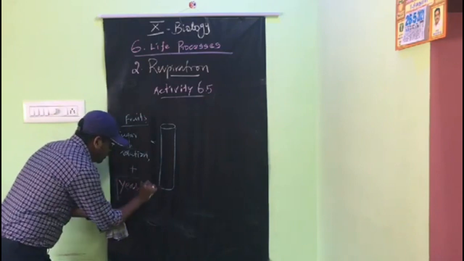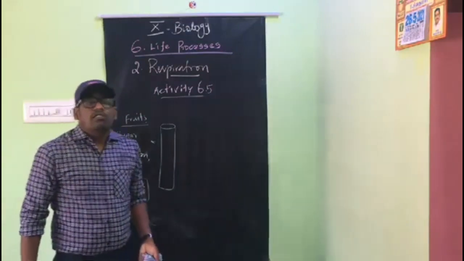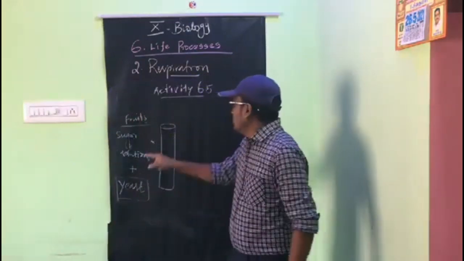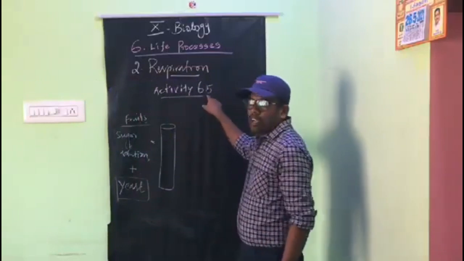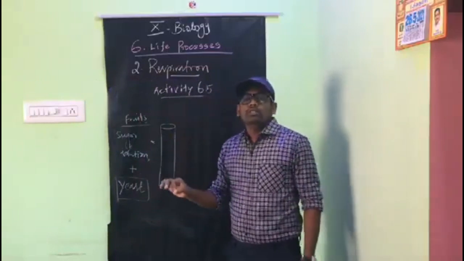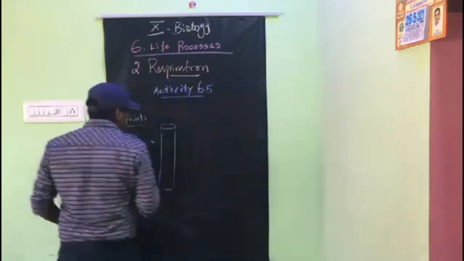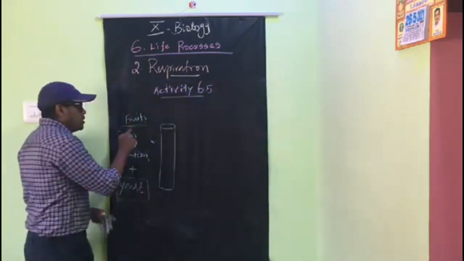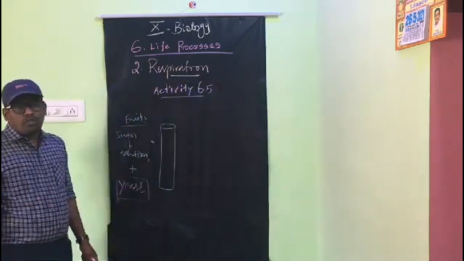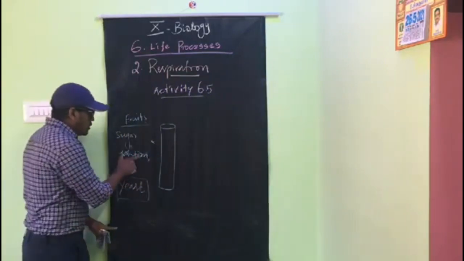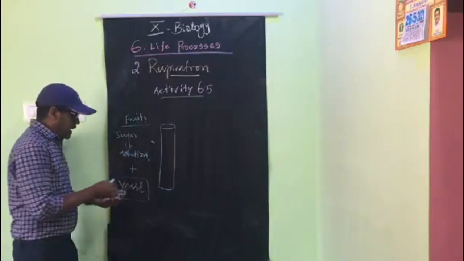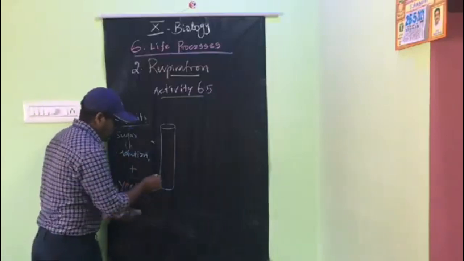What is yeast? Yeast is a unicellular fungus. So activity 6.5 also proves that during respiration carbon dioxide is released. In the test tube, you have to take some fruit juices or else some sugar solution.